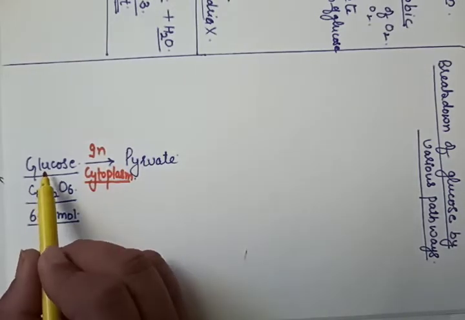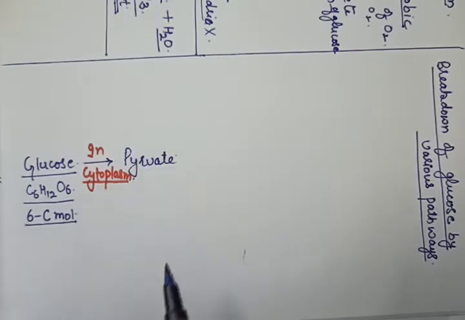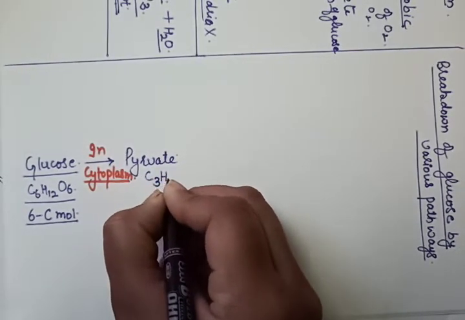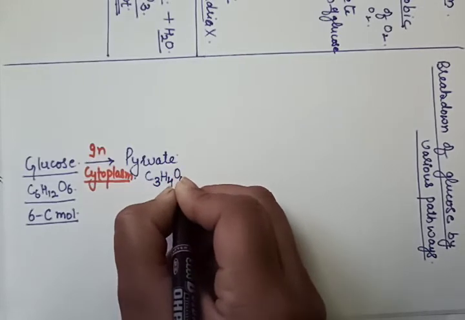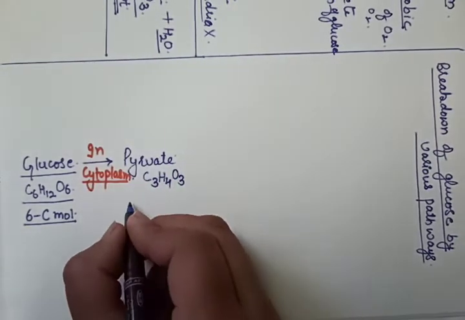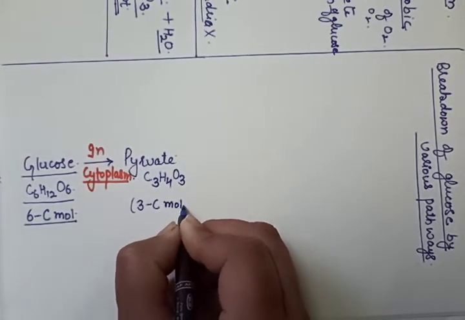The glucose gets converted to pyruvate. The formula of pyruvate is C3H4O3. It means there are 3 carbon molecules in this.